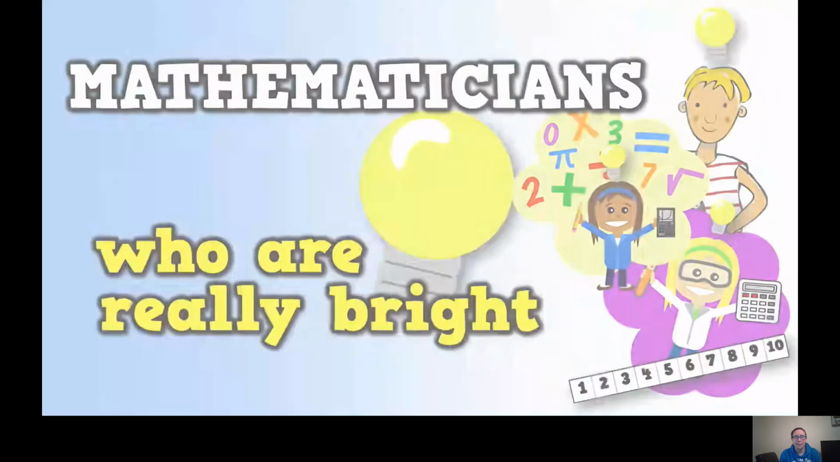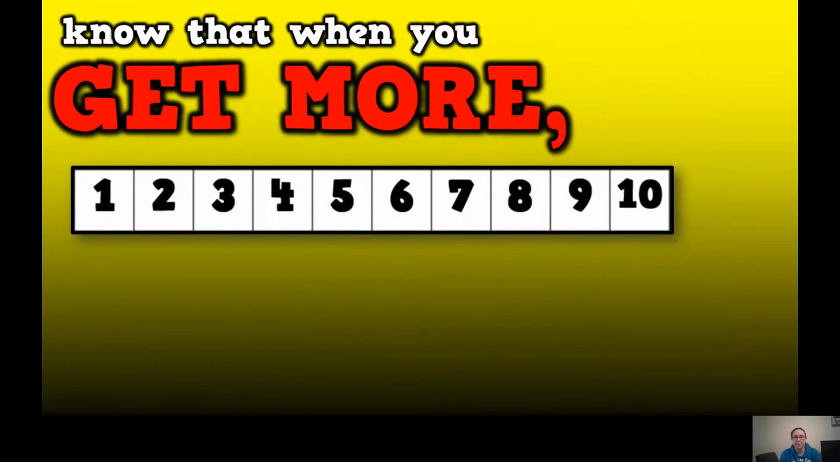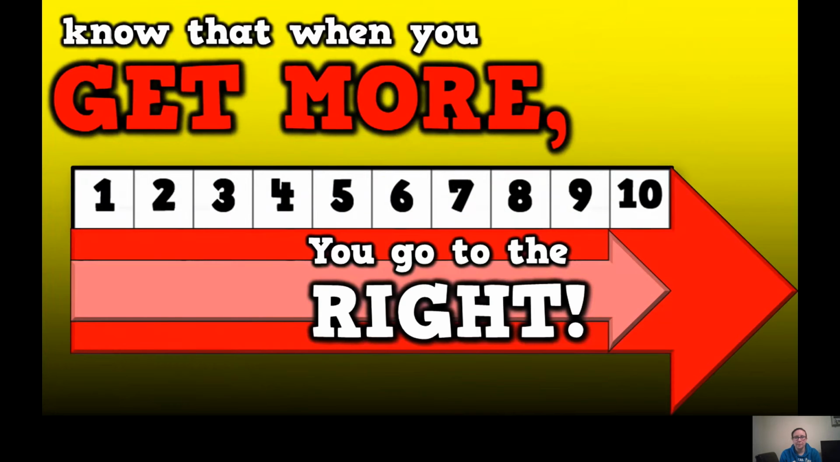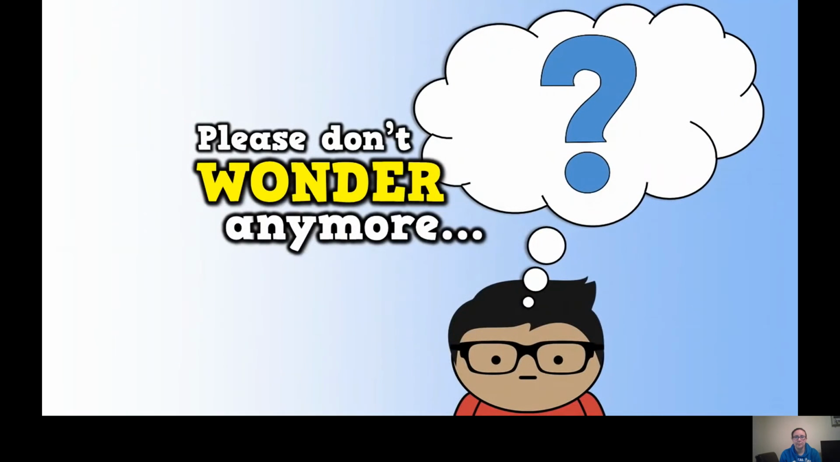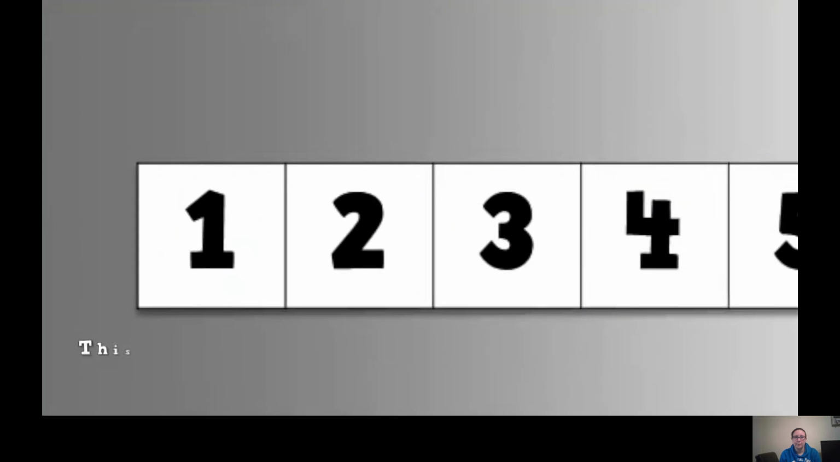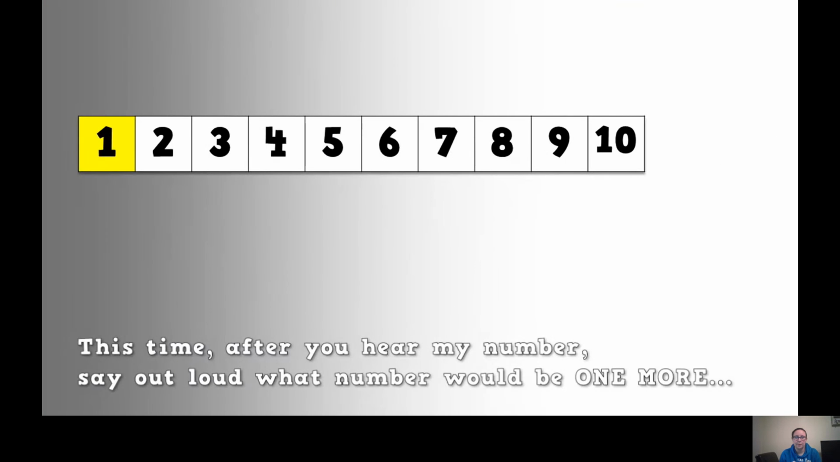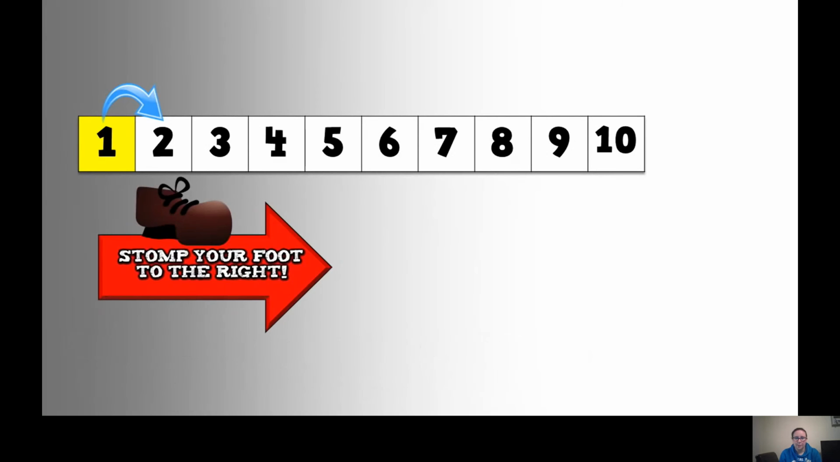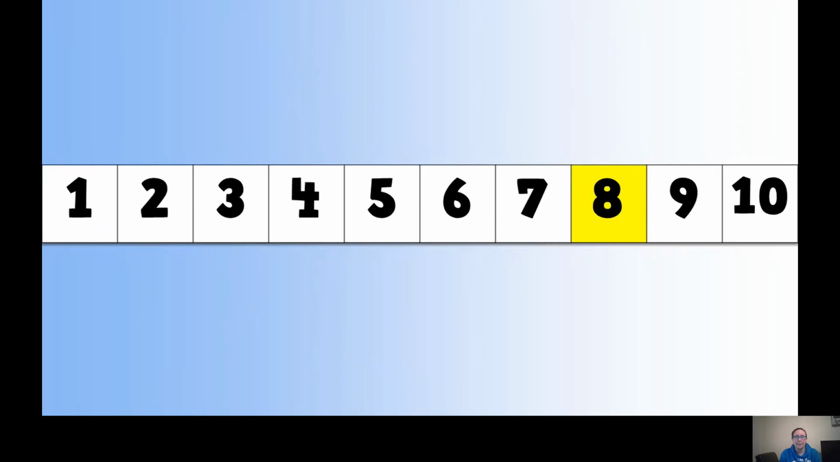Last time. Mathematicians who are really bright know that when you get more, you go to the right. Please don't wonder anymore. If you go to the right, you'll always get more. This time, after you hear my number, say out loud what number would be one more, and stomp your foot to the right. Stomp your foot to the right. 8, 9, 2.